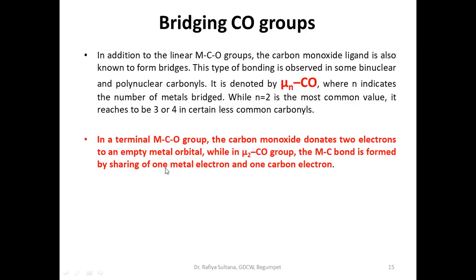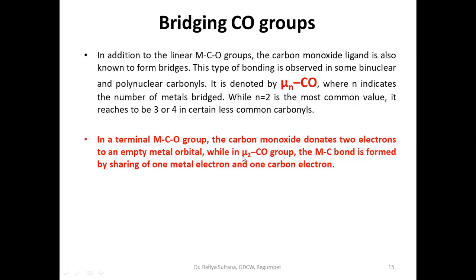And we have to know the number of electrons involved in linear type bonding and in bridging bonding. Linear is equal to terminal. We will see what is terminal and bridging in the next examples. In case of terminal, the carbon monoxide donates 2 electrons to an empty metal orbital.